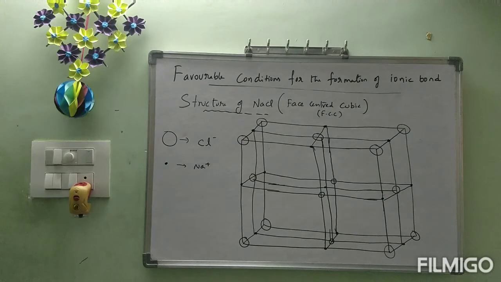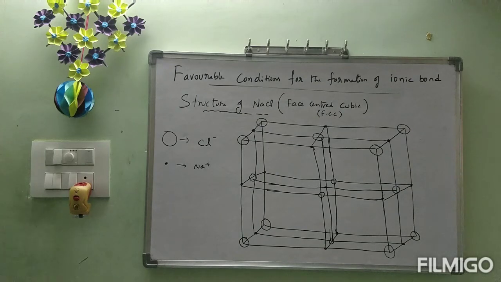But now the structure alone is enough. Simply draw the structure. If they ask anyone, structure of NaCl, immediately draw the structure. But definitely you will understand what these circles and dots are, and what that representation is, when you get clarity in next year's 12th class first chapter, solid state.